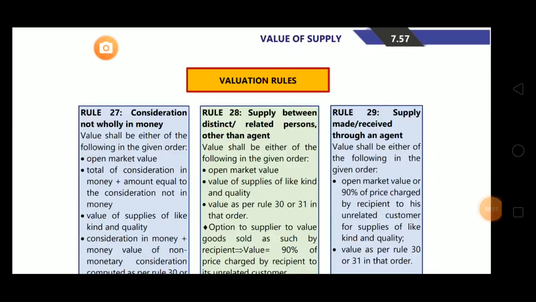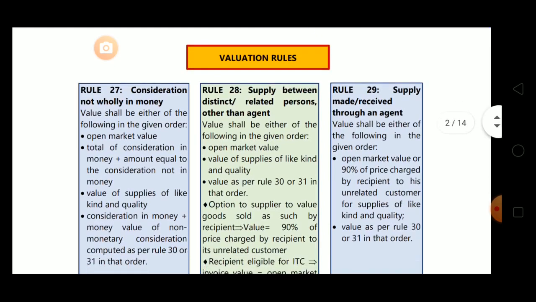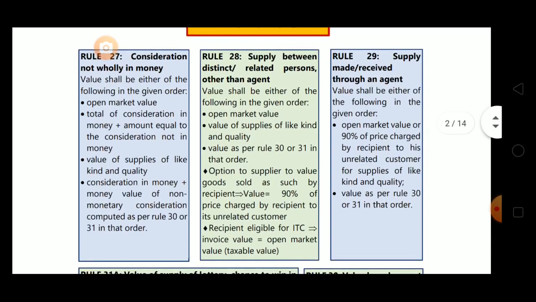Now we'll move towards the valuation rules. When the conditions are not met, meaning when it's not possible to apply section 15 subsection 1 transaction value, then we'll move towards the valuation rules. Now rule 27, consideration not wholly in money. When the consideration is not wholly in money, meaning monetary plus non-monetary consideration both are involved, then we have to apply rule 27. Now, the value shall be either of the following in the given order.